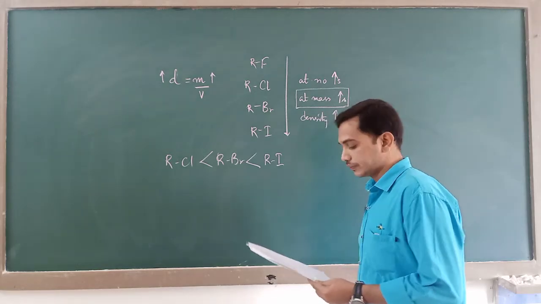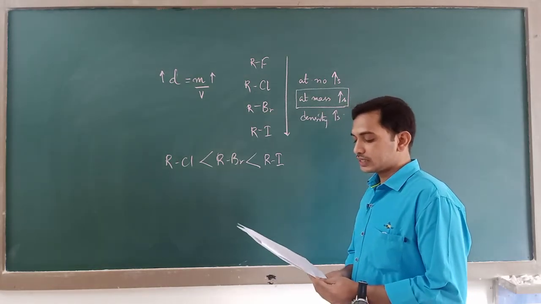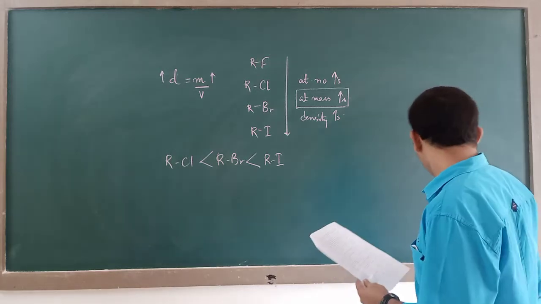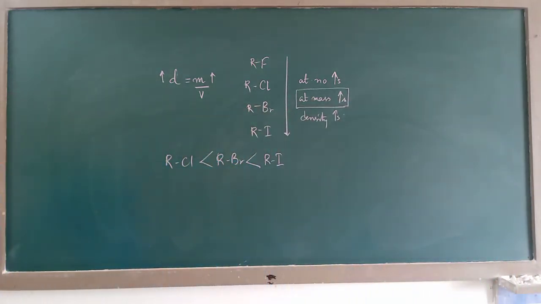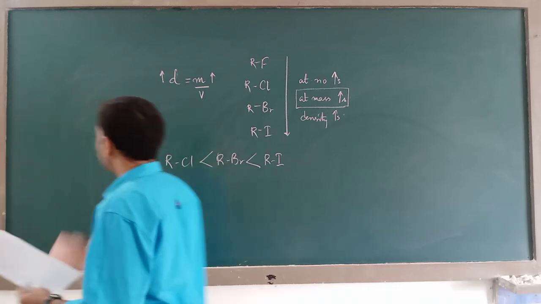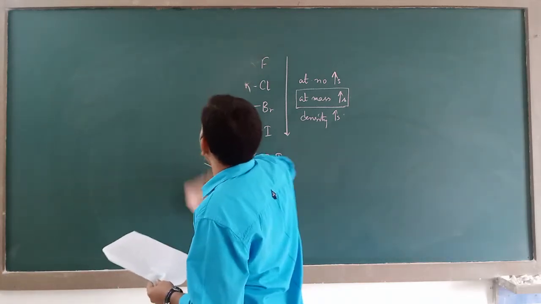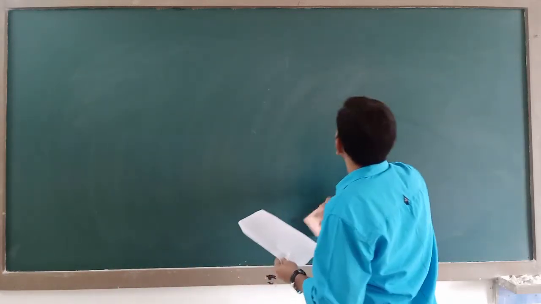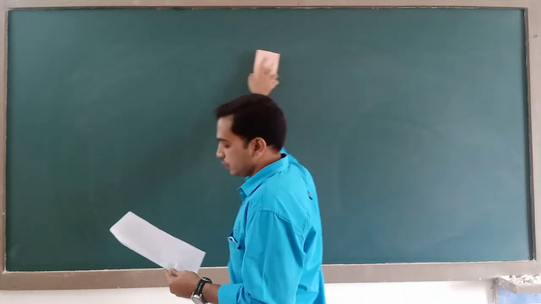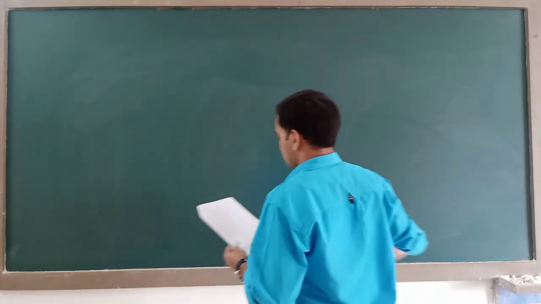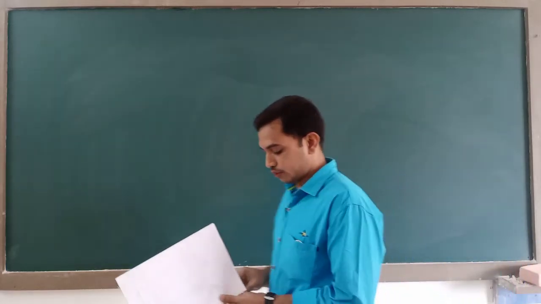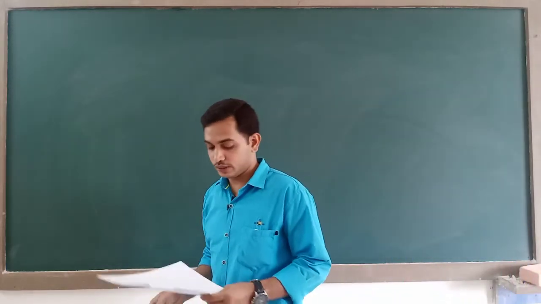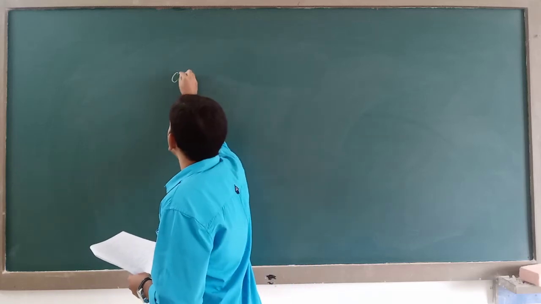Now, 23rd question. What is X in the following reaction? CH3NH2, it is an amine, methylamine, reacting with a compound X along with KOH. Let us see what this gives us.